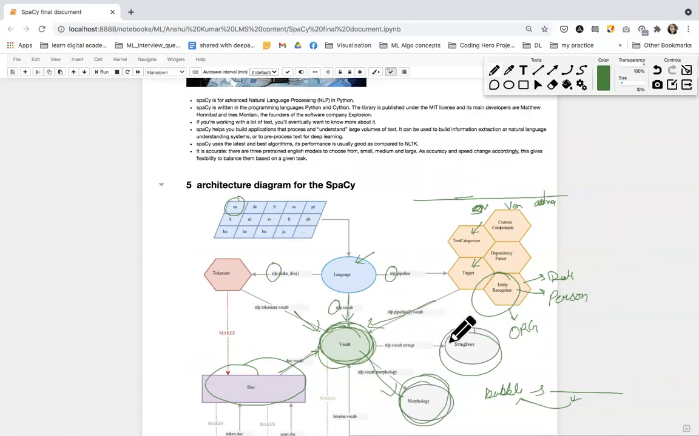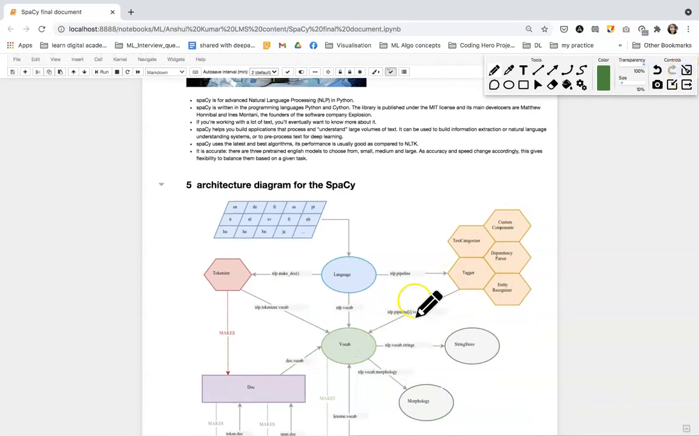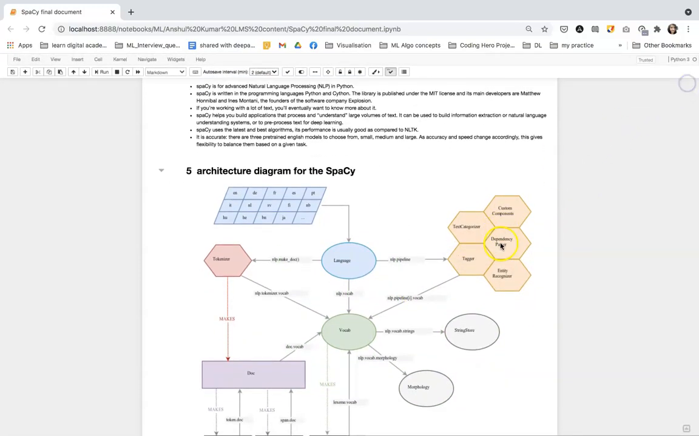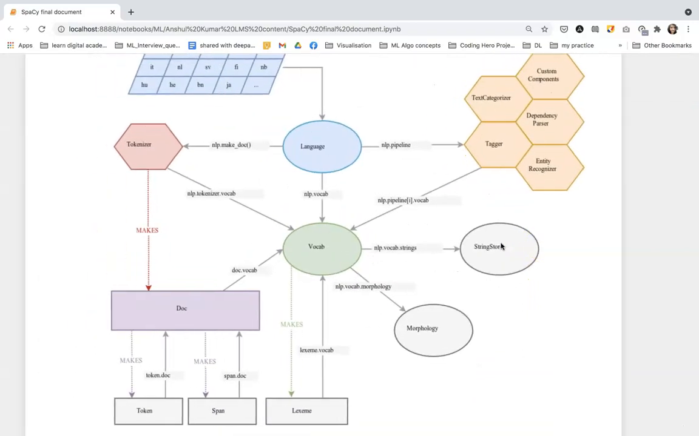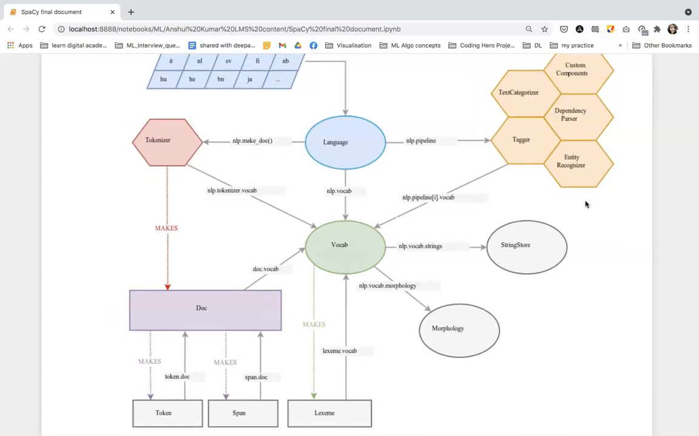Fine. Now let's move further. So what are token, span and lexeme? What is a token? I'm talking about this unit. The output that we get after the tokenization process, the word, the punctuation symbol, or any white spaces, that is a token.